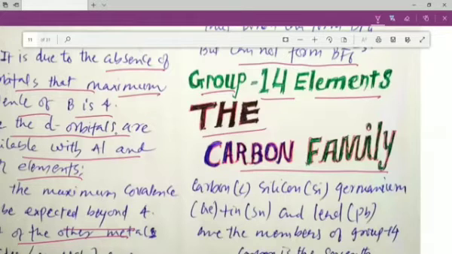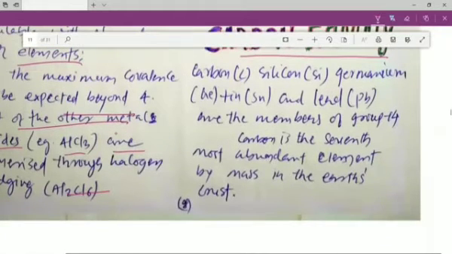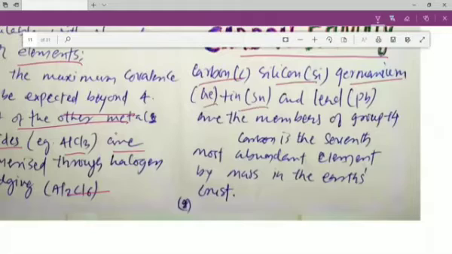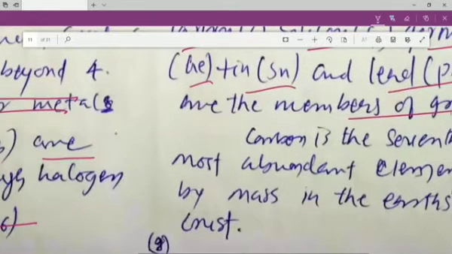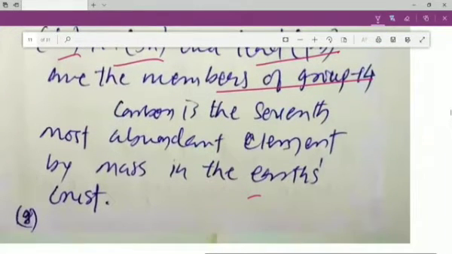What can you see on the screen? Carbon family. Okay, so let's move forward and understand the carbon family. Carbon C, silicon Si, germanium Ge, tin Sn, and lead Pb are the members of group 14 elements, which are known as the carbon family. So these are the elements present in group 14.